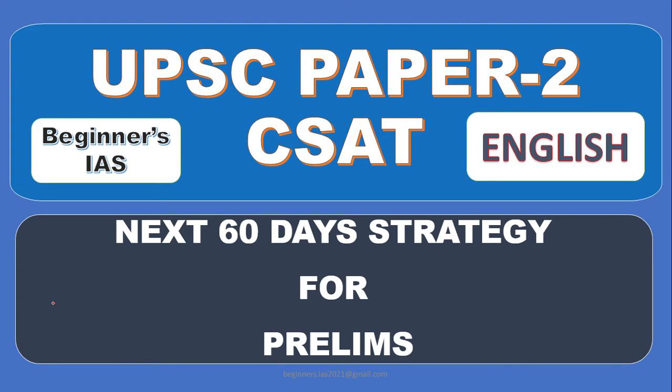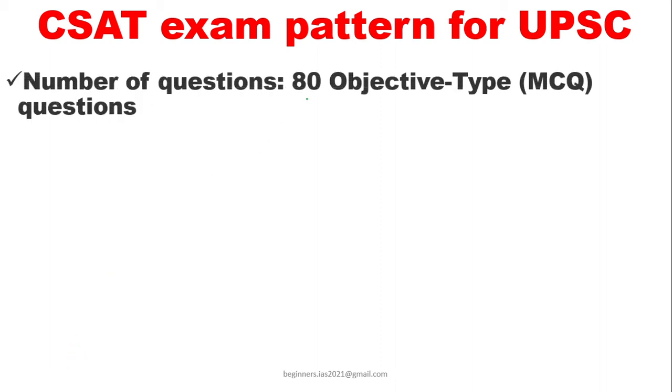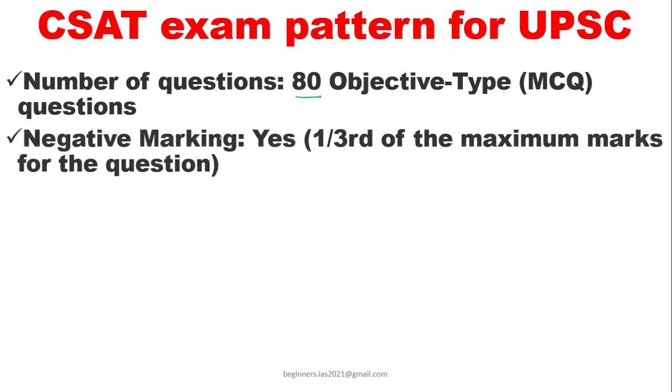Let us begin the strategy. First of all, one has to understand the exam pattern for CSAT UPSC, and it is very important to know each and everything. The first is the number of questions. There are a total of 80 questions. Out of 80 questions, it carries negative marking also.